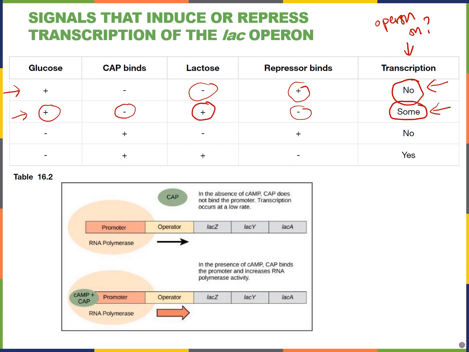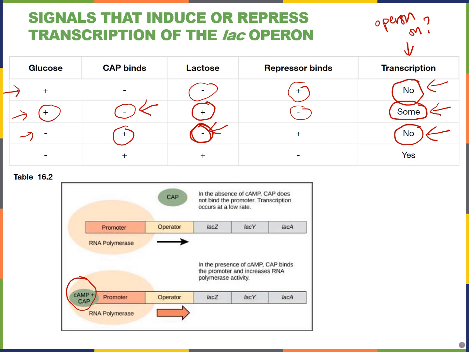Remember, there's a low rate of transcription because there's no CAP protein with cyclic AMP bound to the promoter. In the next case, we have no glucose. So the CAP-cAMP binds, but there's no lactose. If there's no lactose, again, it would not make sense to make the enzymes to break down lactose.